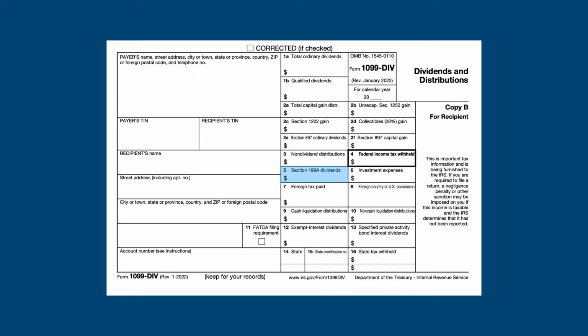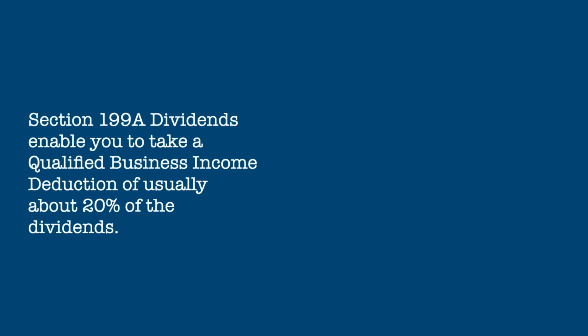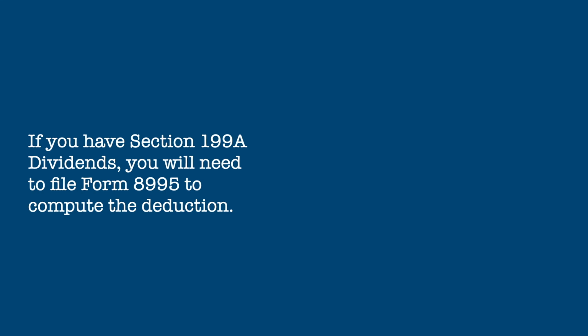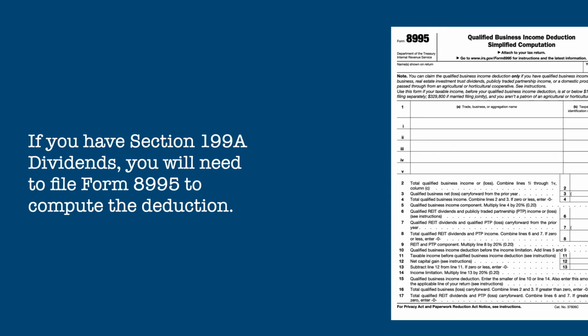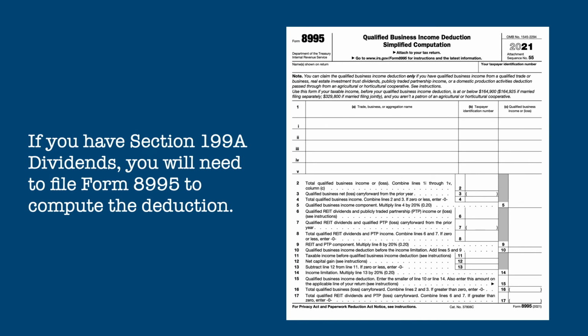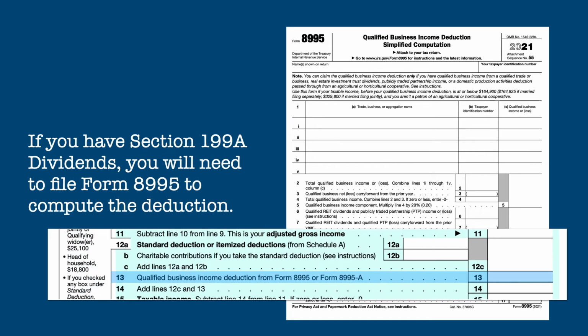These are special types of dividends, and this amount is also included in Box 1A. These dividends enable you to take a qualified business income deduction of about 20% of the amount of the dividends. If you have these types of dividends, you will need to file a Form 8995 to calculate the deduction, and the deduction is reported on line 13 of your Form 1040. Qualified Business Income Deduction is a rather complex subject and has its own video, which you can click on above or in the video description.